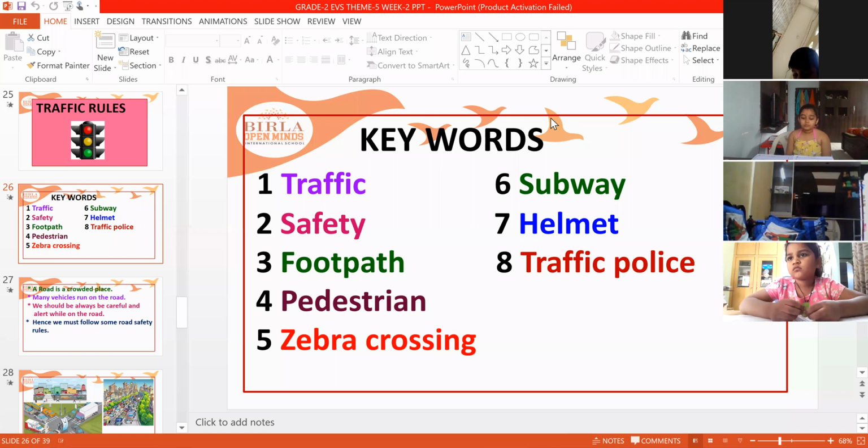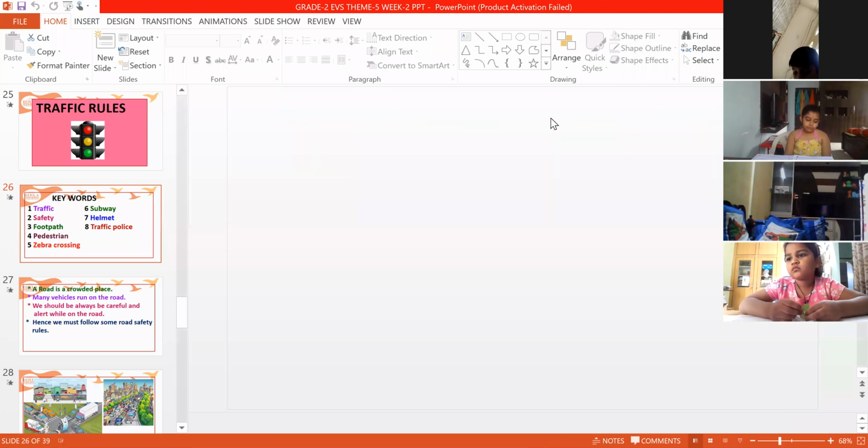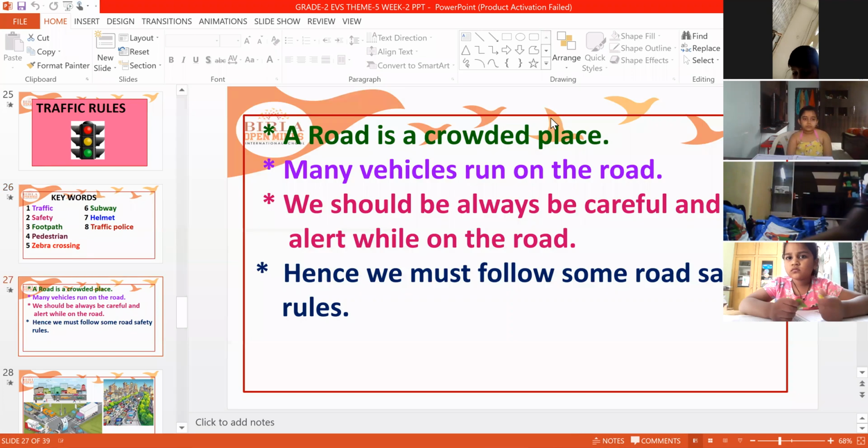Now coming to the lesson. A road is a crowded place. Many vehicles run on the road. Whenever you go to a busy road, you can see many vehicles moving here and there. We should always be careful and alert when we go outside on the road. For this, you have to follow some traffic rules.